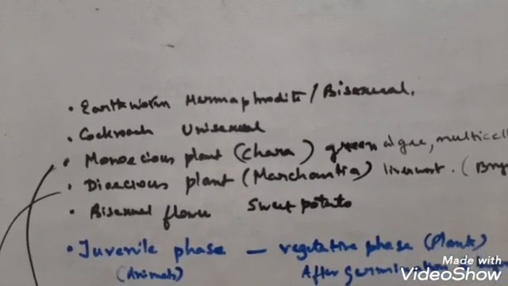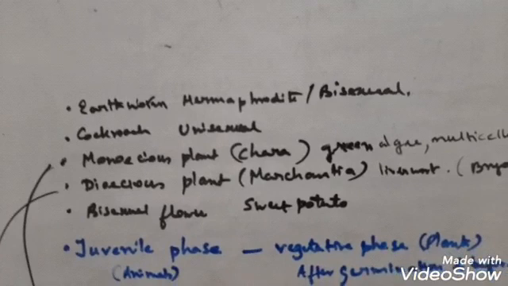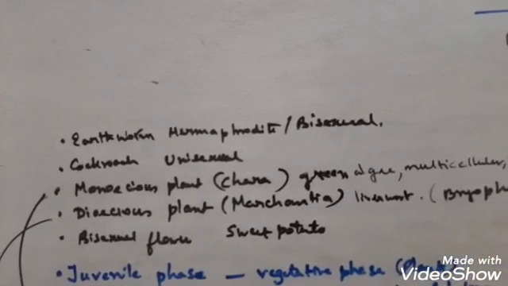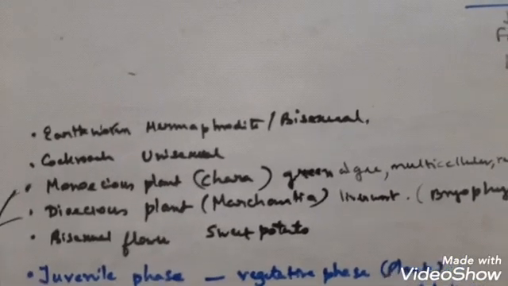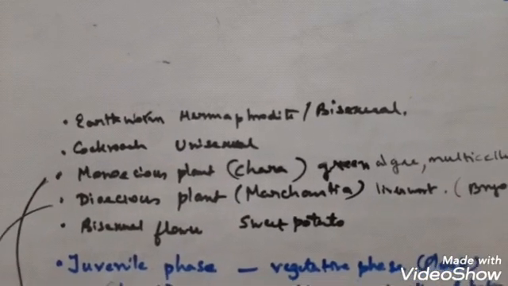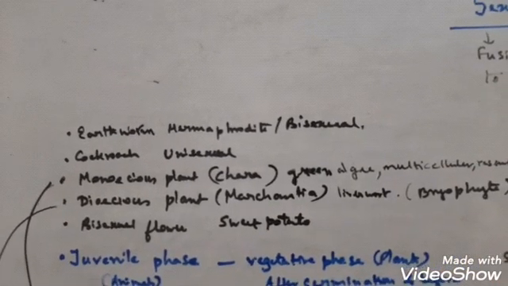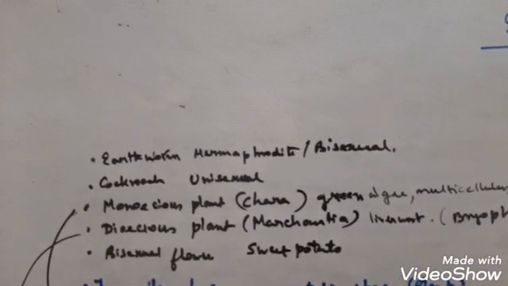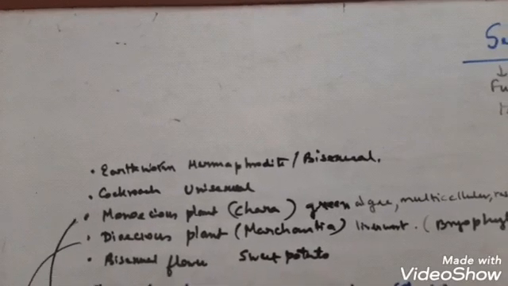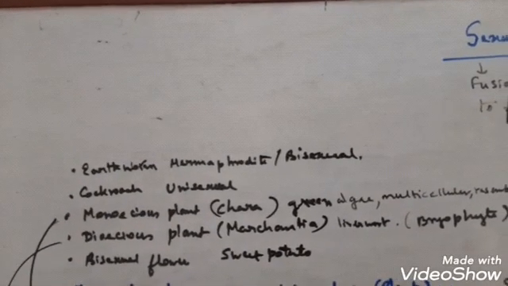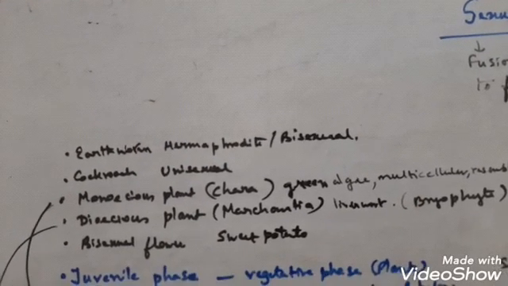Next comes cockroach. You know very well cockroach is a small insect that is unisexual, because you can find male and female cockroaches separately. Next is a monoecious plant, that I am discussing, Chara. Chara is a green alga which is multicellular in nature, and it mostly resembles land plants because of its root-like, stem-like and leaf-like appearance.